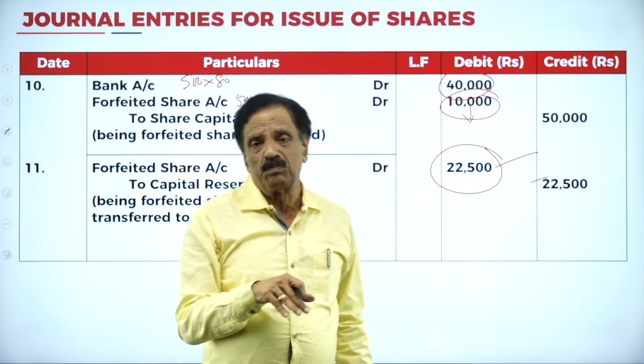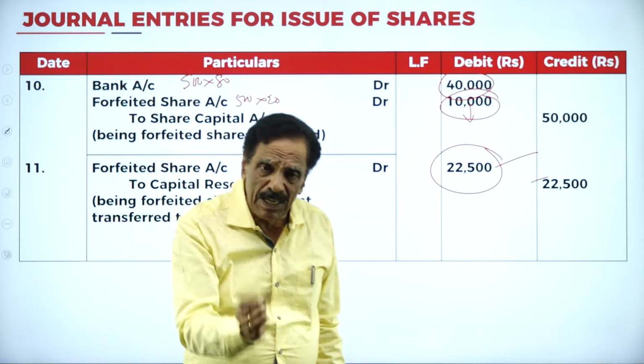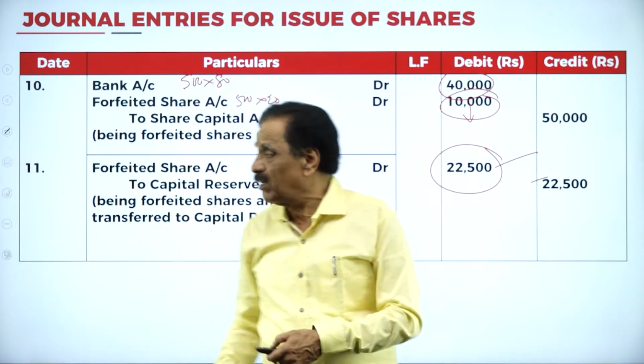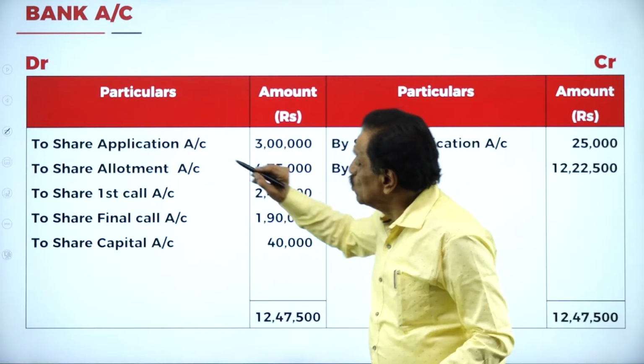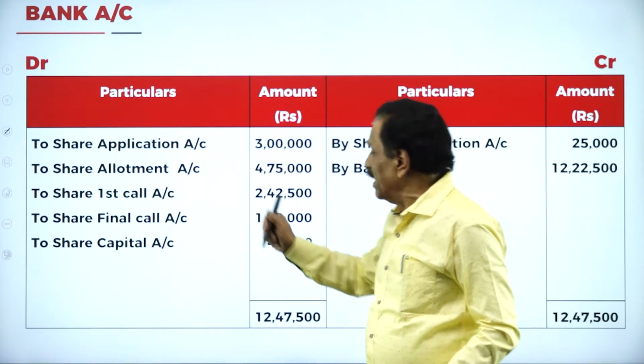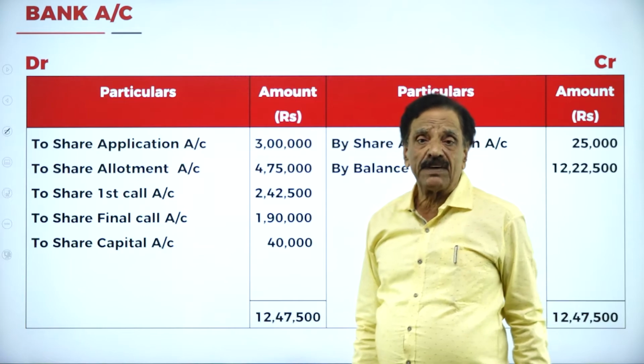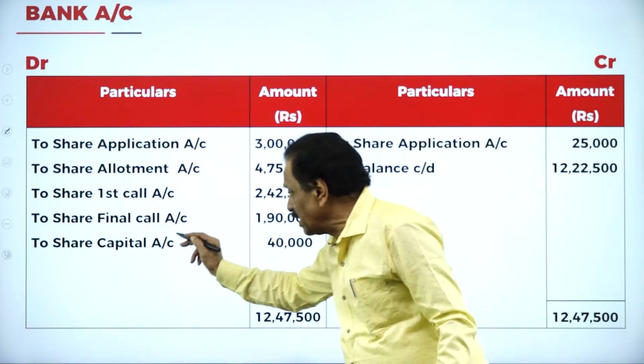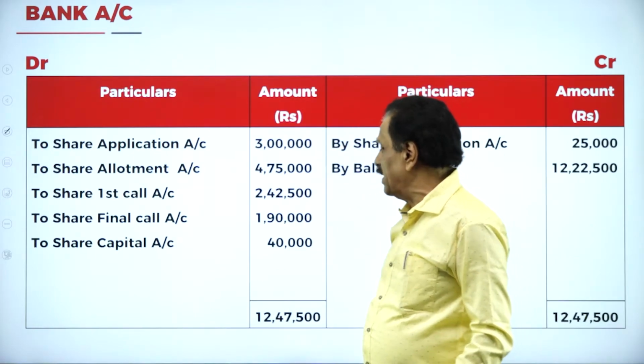Now, we are going to prepare the balance sheet in vertical format. Before preparing the balance sheet, you have to prepare the bank account. How is the bank account prepared? You receive on application 3 lakh, on allotment 4,75,000. On the first call, you have got 2,42,500. On the final call, you are going to receive 1,90,000.